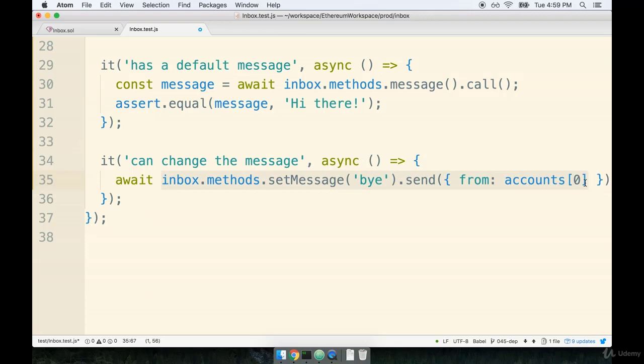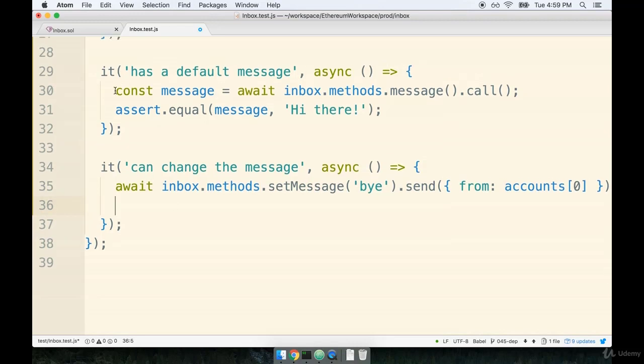So we don't really have to put in an additional thing here to take the transaction and verify that it went through okay. If everything happens okay, then this line of code is going to proceed, and we're going to go to the next line of code. If something goes wrong, an error is just going to be thrown, and that's going to be our signal that we need to do a little bit of debugging. So with that in mind, we can really just do the next two steps, which are going to be to retrieve the new message that just got set, just like we did up here, and then to assert that the message got updated successfully. So let's add that in as well.